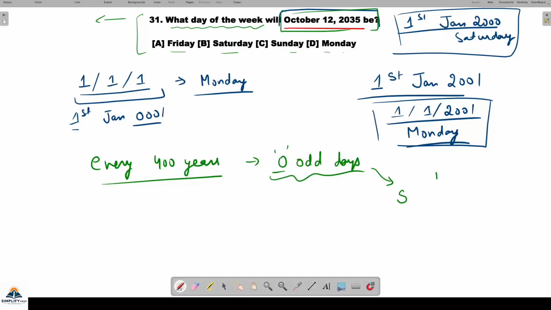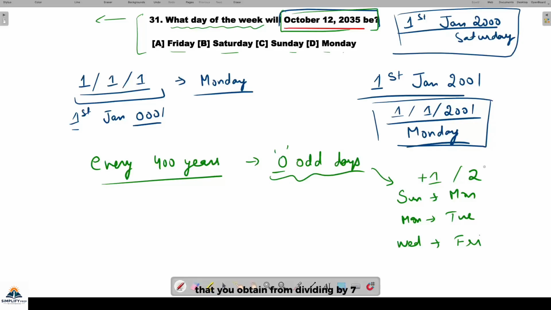Like if the odd day is 1, then my day shifts from Sunday to Monday or Monday to Tuesday. Or if my odd days are 2, suppose it is Wednesday, then I will shift by 2 positions to Friday: Wednesday, Thursday, Friday. So that was the odd day thing that we have already seen. You obtain it by dividing by 7, because days repeat in a cycle of 7.